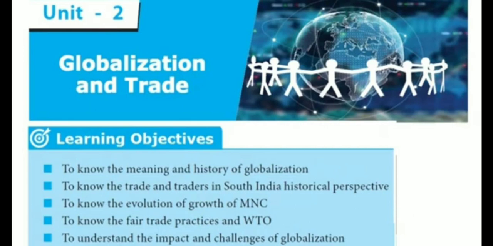Okay. So, today we can learn about what are the things we are going to learn according to this lesson: meaning and history of globalization, trade and traders in South India historical perspective, evolution of growth of MNC, fair trade practices and WTO, and the impact and challenges of globalization. About these things only we are going to learn in this lesson. Okay, MNC, what is the meaning for MNC? What is the full form of MNC? Multinational companies. WTO, World Trade Organization.